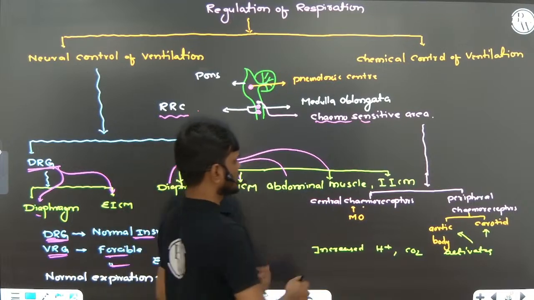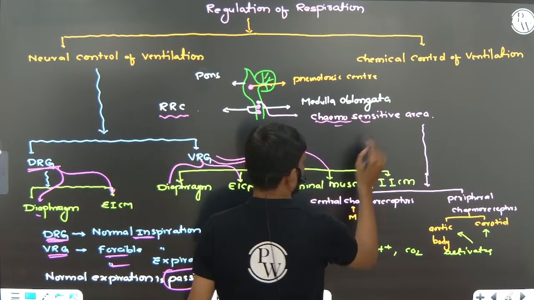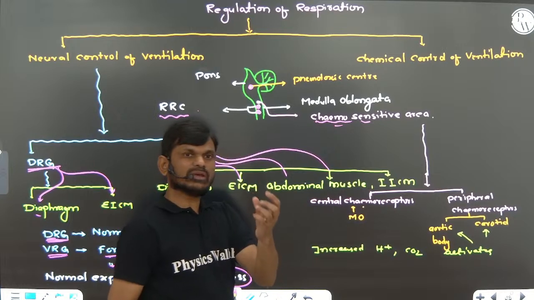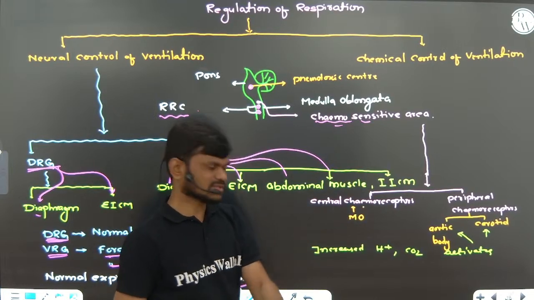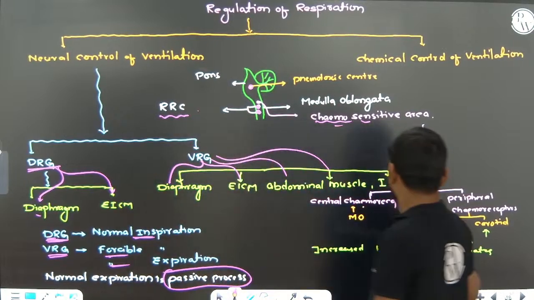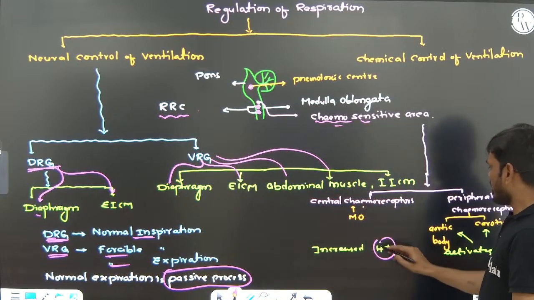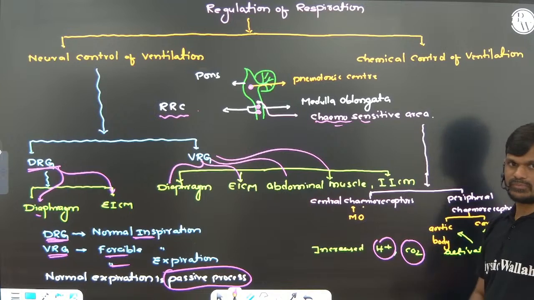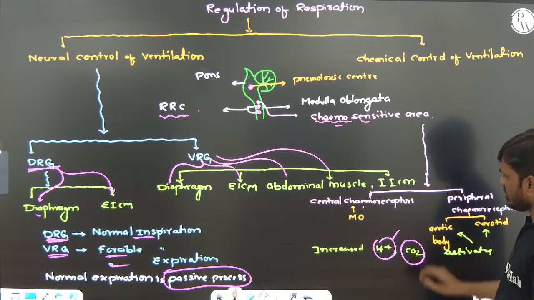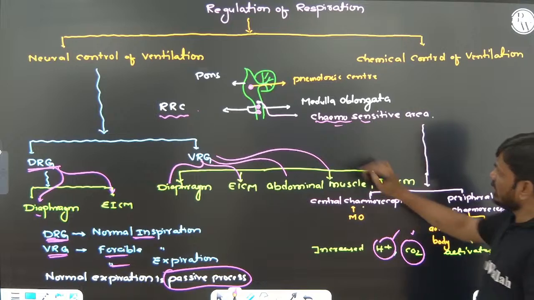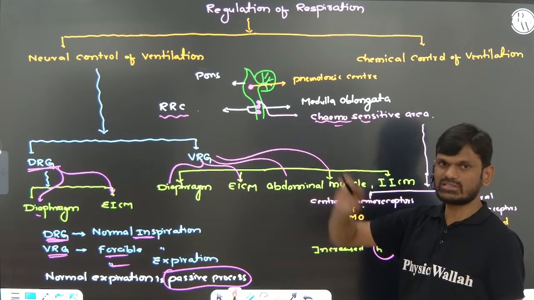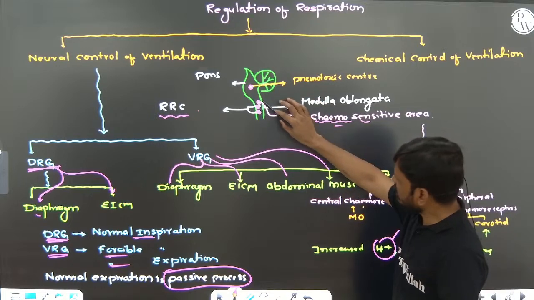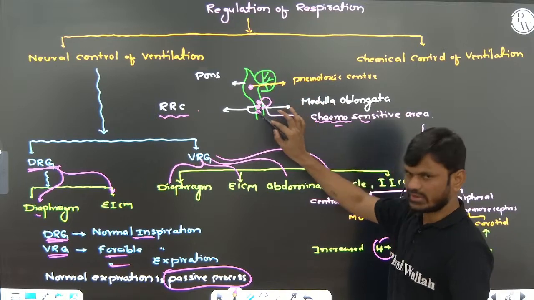Next, one more center, the chemosensitive area. The chemosensitive area is very sensitive to chemicals like carbon dioxide and H plus ion concentration. Now, when there is an increase in H plus ion concentration and carbon dioxide, the chemosensitive area that is present near the respiratory rhythm center is activated. That activated center sends a signal to the respiratory rhythm center.